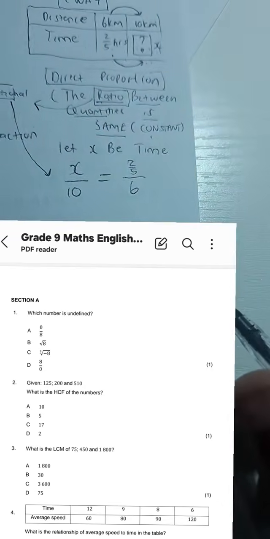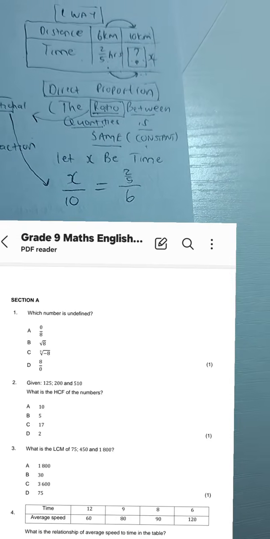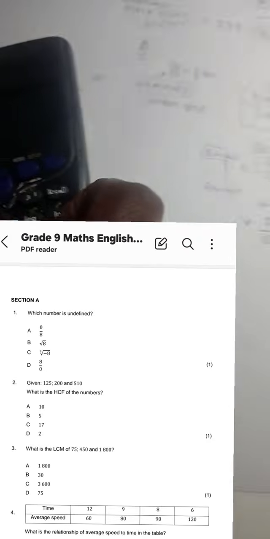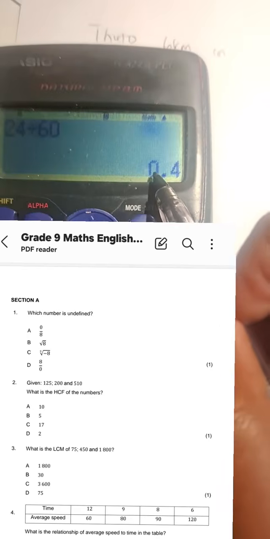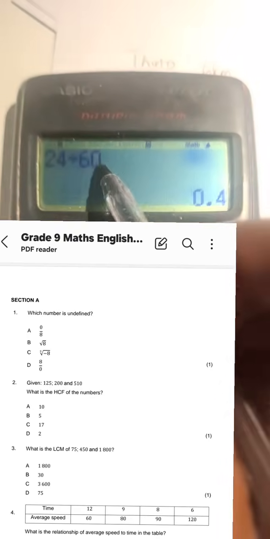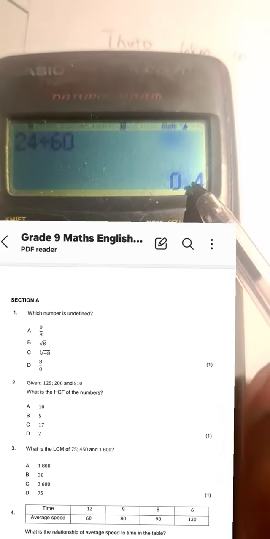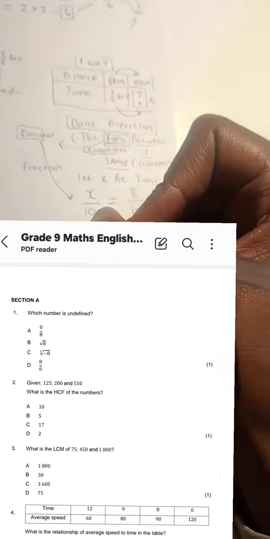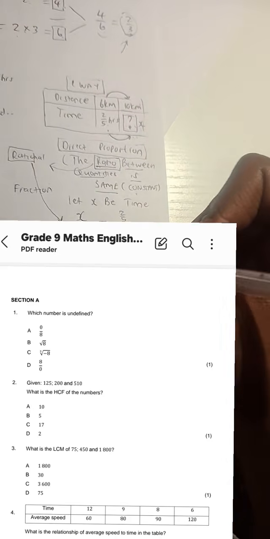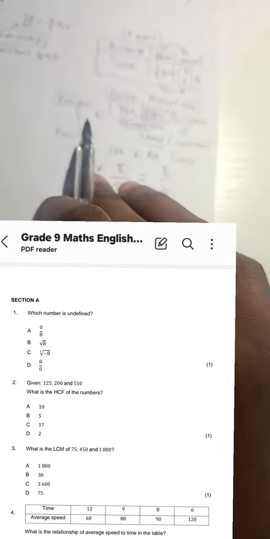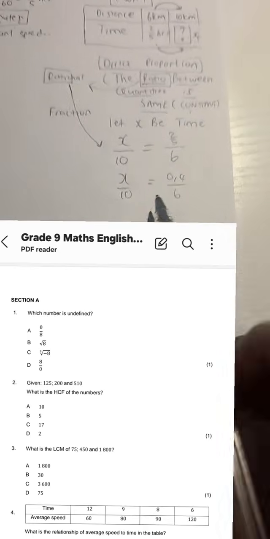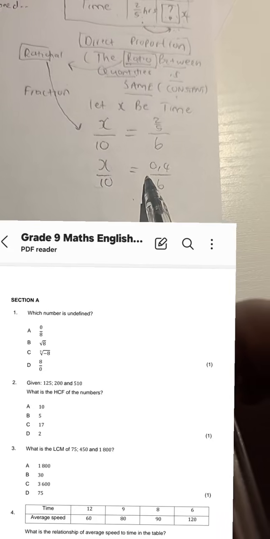2/5 over 6. Now maybe writing this as a decimal will help me, because 2/5 is 0.4. So we can say x over 10 is equal to 0.4 over 6, then I can solve for what? For x. I can solve for x.